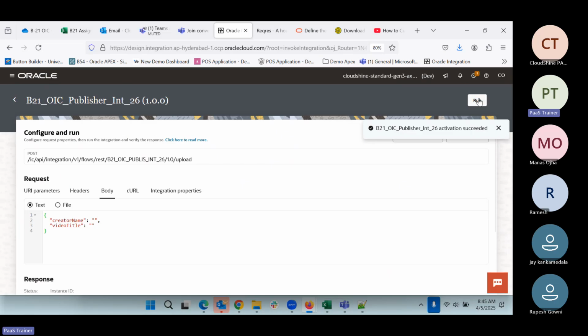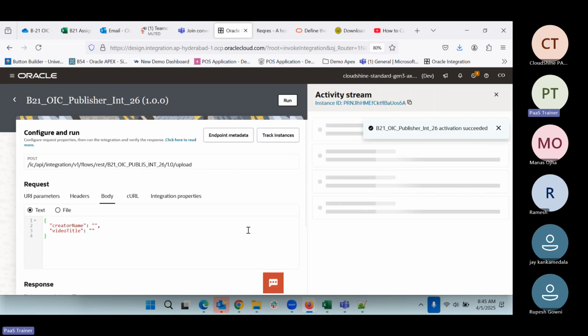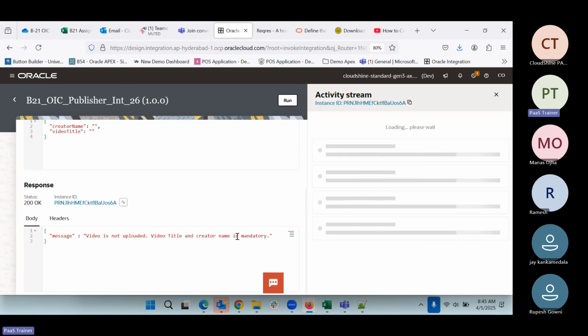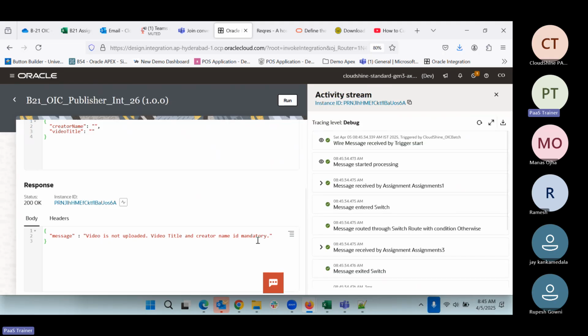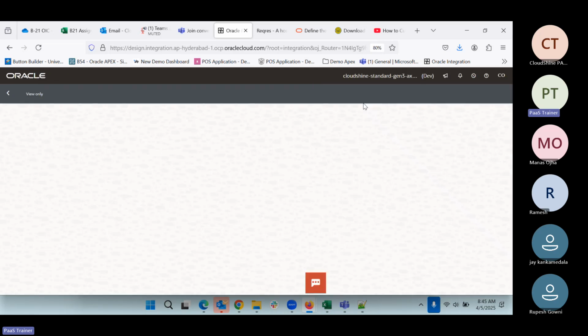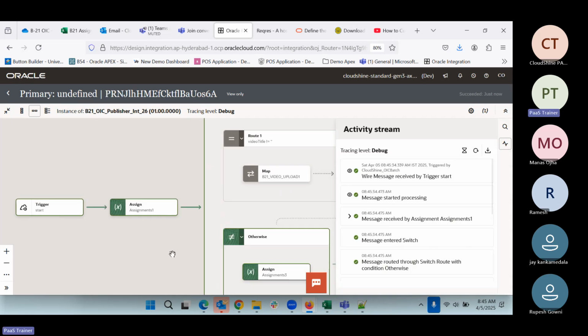This time we have the empty value. We can click run. If you see, it says video is not uploaded, video title and content creator name is mandatory. So it means it is working fine. When we have the null here, it will go inside the second branch.